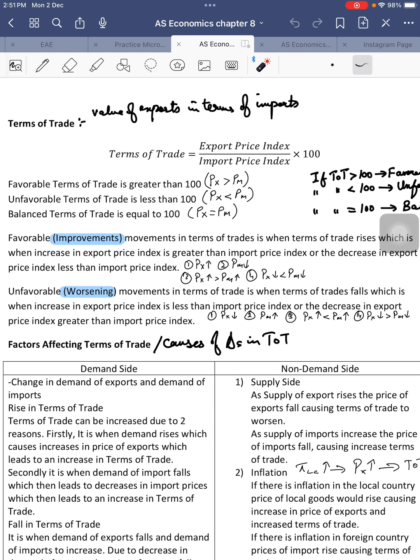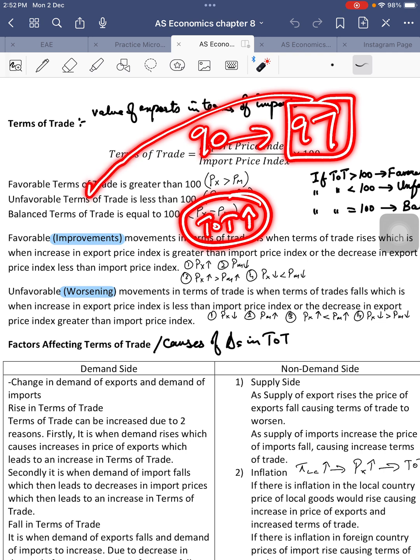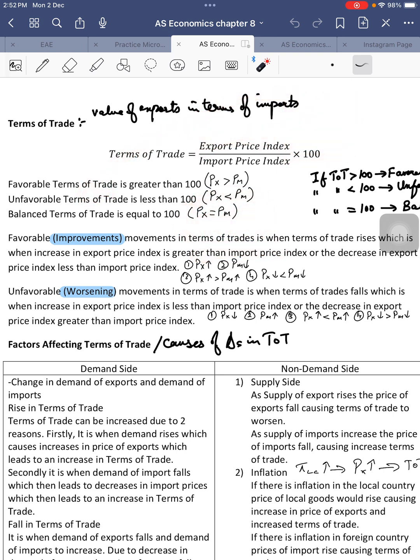The first thing to note here is you should know what is meant by improvements in a country's terms of trade. Improvements in a country's terms of trade means that the value of the terms of trade is rising. Right? Now, what does this mean? This means that let's suppose if a country's terms of trade was 90 and it is now 97, even though it is still unfavorable because it is less than 100, but there has been an improvement in the terms of trade because the value has increased.